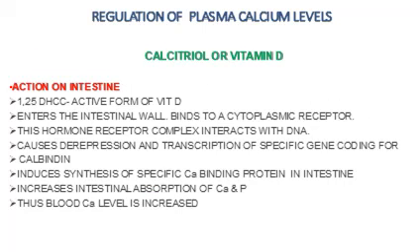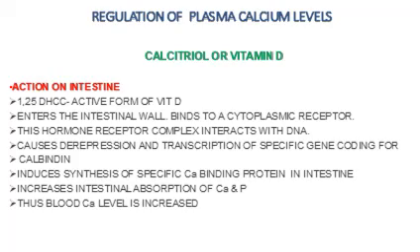Now, what is the role of vitamin D in regulating the levels of plasma calcium? First is the action on the intestine, which is very important. The 1,25-dihydroxycholecalciferol, which is the active form of vitamin D, will enter the intestinal wall. It binds to a cytoplasmic receptor. This hormone receptor complex then interacts with DNA, and it causes the transcription of a specific gene which codes for a protein known as calbindin.